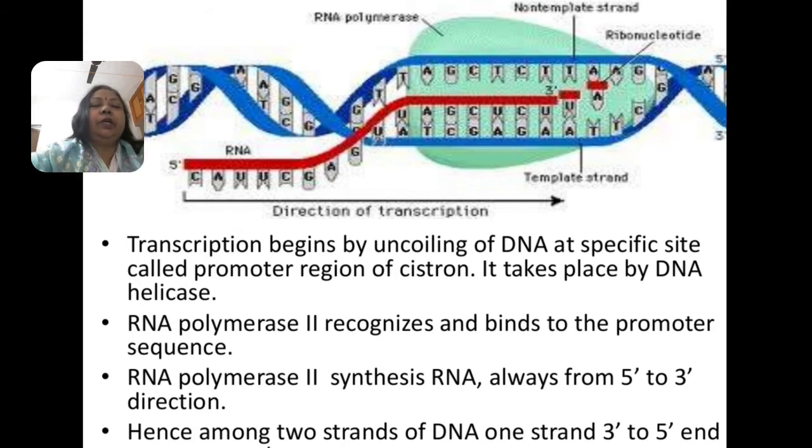And after that, RNA polymerase recognizes and binds to the promoter sequence. After that, RNA polymerase adds the RNA nucleotides. These RNA nucleotides are complementary to one strand of the DNA. The RNA sugar-phosphate backbone forms with the help of the enzyme. Hence the two strands of DNA run in opposite directions, one 3' to 5' and the other 5' to 3'.